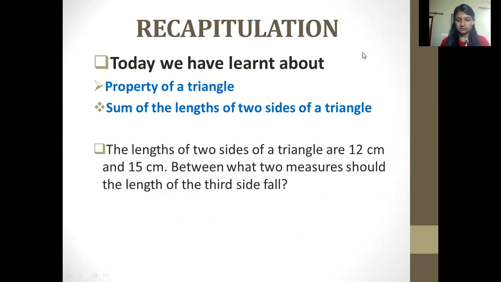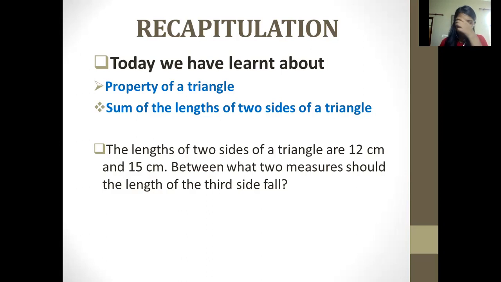You would be solving this question now. I'm giving you time to think about this question, how we can solve it. We can solve it later. The lengths of two sides are given to you. Between what two measures should the length of the third side fall? This is related to the second activity which we did.